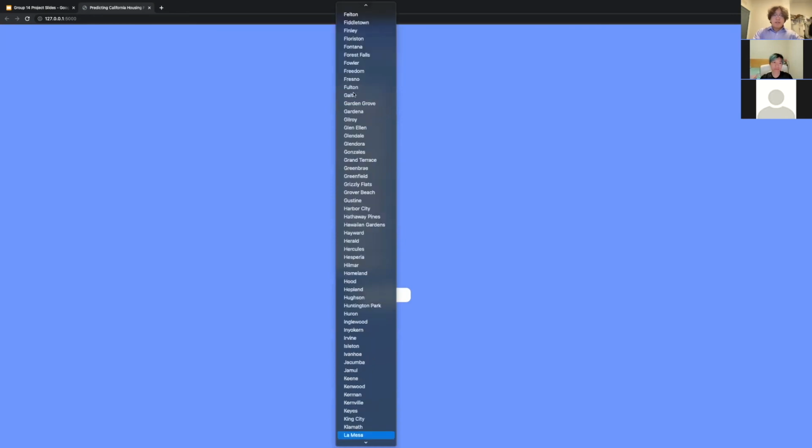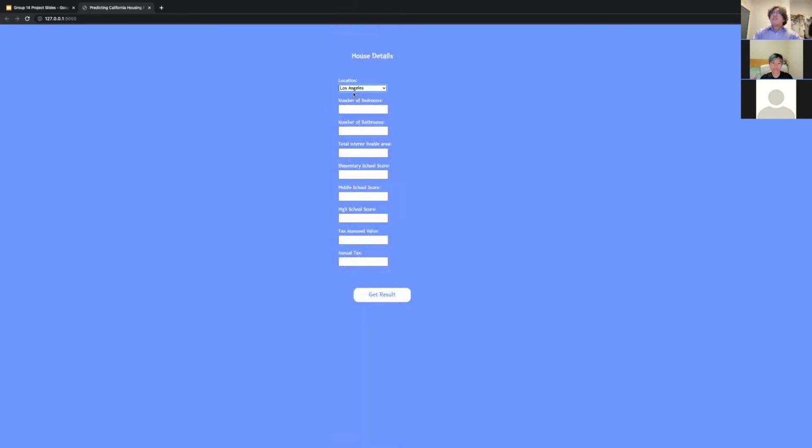So let's say Los Angeles. Let's say there are 3 bedrooms, 2 bathrooms. The total interior livable area is 2,000 square feet. The elementary school score is 7. The middle school score is 6. The high school score is 8. The tax assessed value is about 1.65 million. And annual tax is about 20,000.